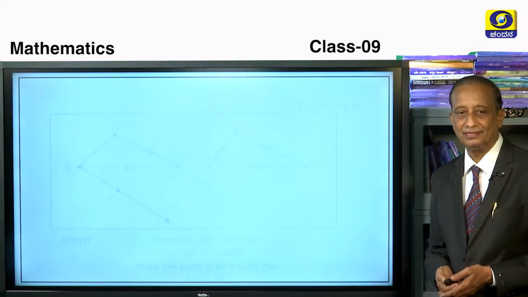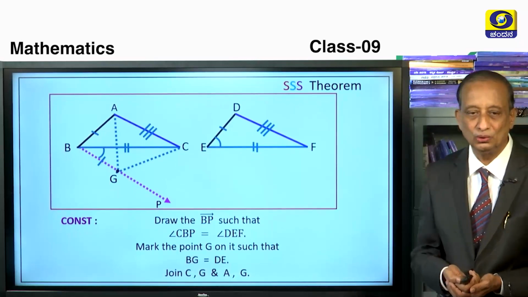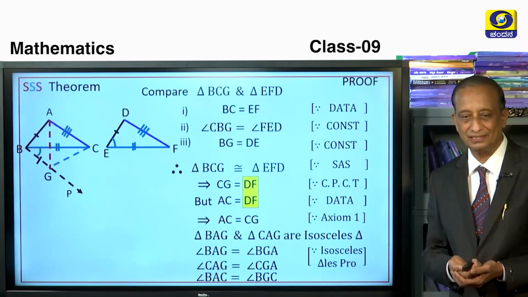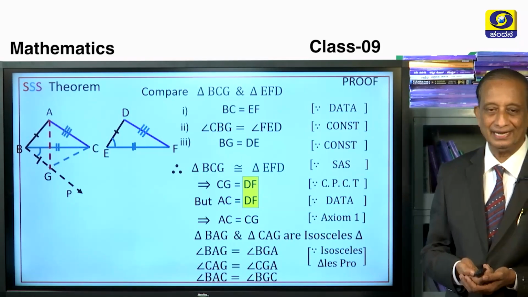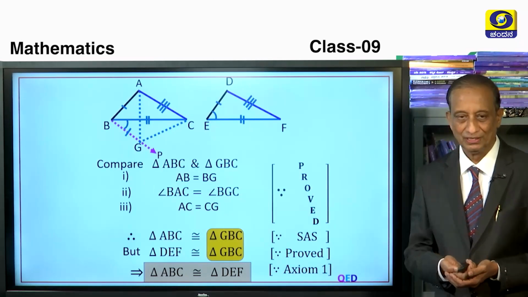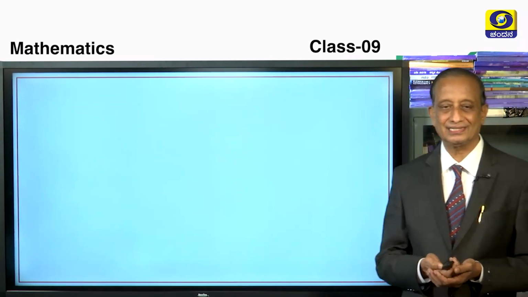This is the construction that we have to do, and this is the proof, children, which is not given in our textbook. Hence, I am just showing you this without any explanation. So this is the SSS criterion.